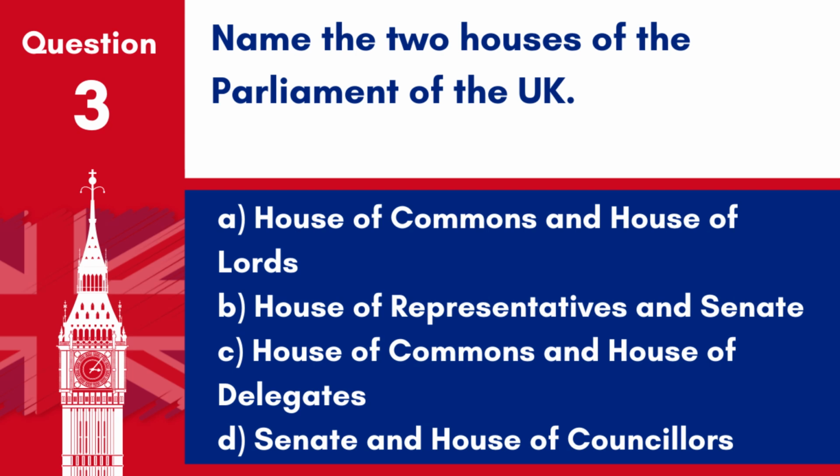Question 3. Name the two houses of the Parliament of the UK. A. House of Commons and House of Lords. B. House of Representatives and Senate. C. House of Commons and House of Delegates. D. Senate and House of Councillors. Answer. A. House of Commons and House of Lords. These are the two houses that make up the bicameral UK Parliament.